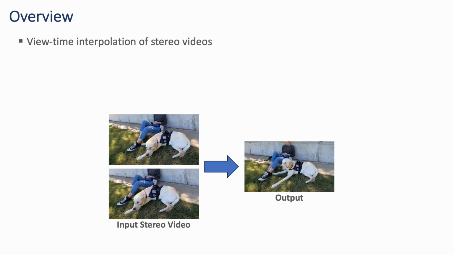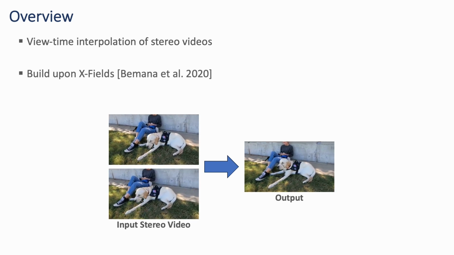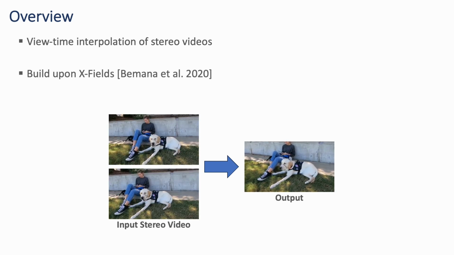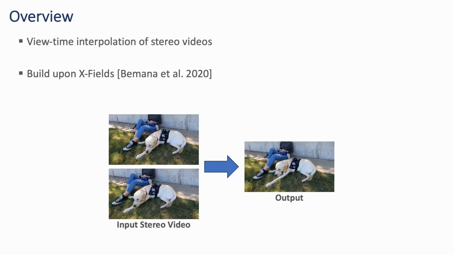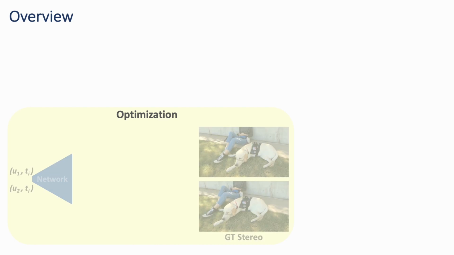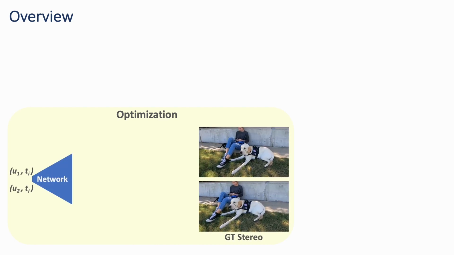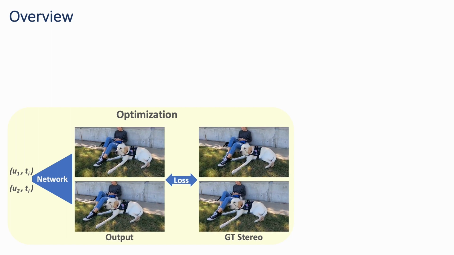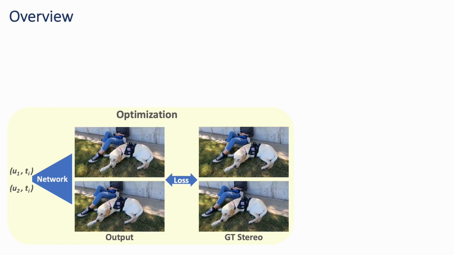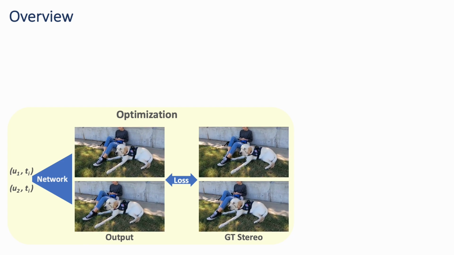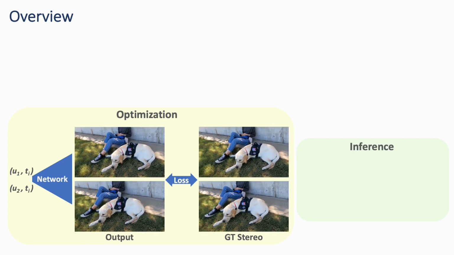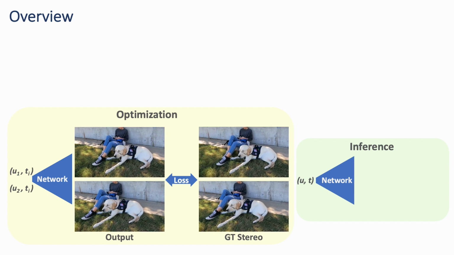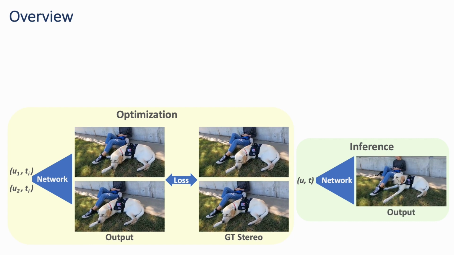We present an approach for view-time interpolation of stereo videos. We build upon X-Fields and propose to handle this application by performing a per-scene optimization using an implicit network. Specifically, given pairs of input view-time coordinates and their corresponding frames, we optimize an implicit network by minimizing the loss between the estimated and input frames. After the optimization, and during inference, we can pass any arbitrary coordinates to the network to generate the view-time interpolated